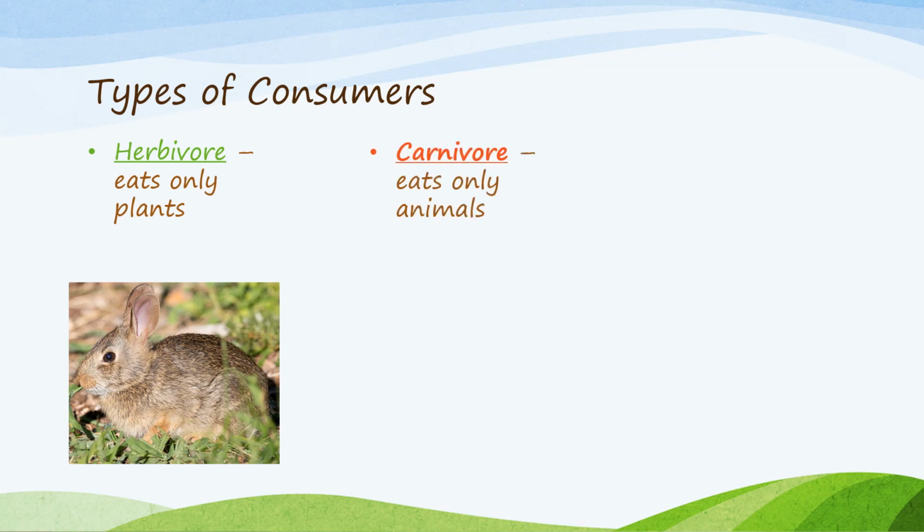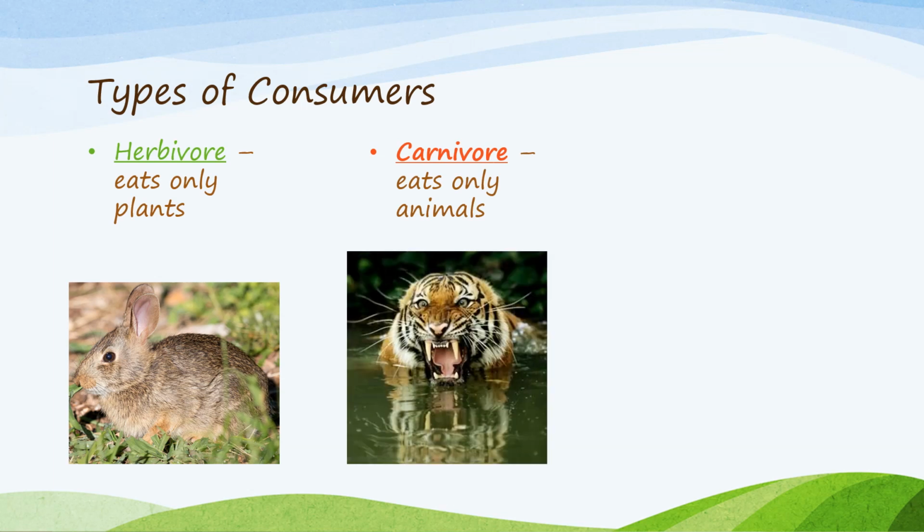Carnivores are consumers that eat only animals. This tiger is a carnivore because it eats only animals, such as sambar deer, antelope, and water buffalo.